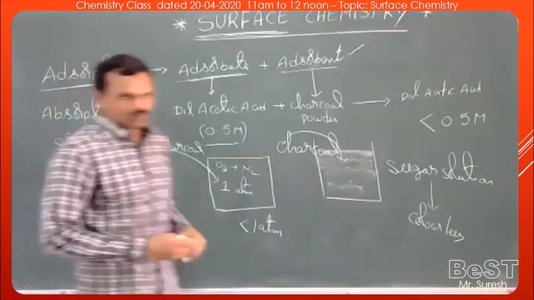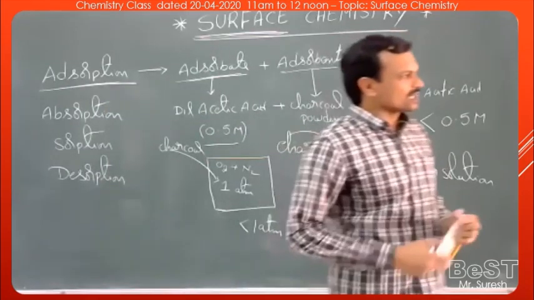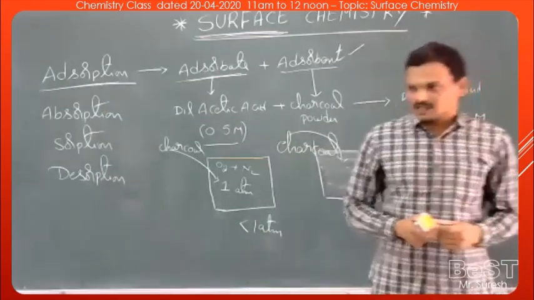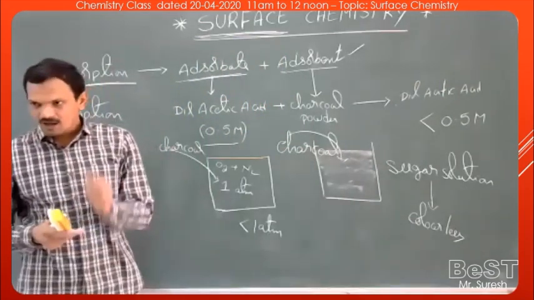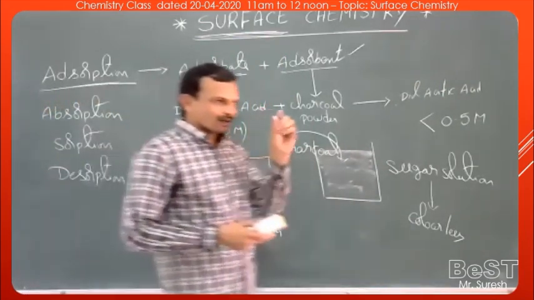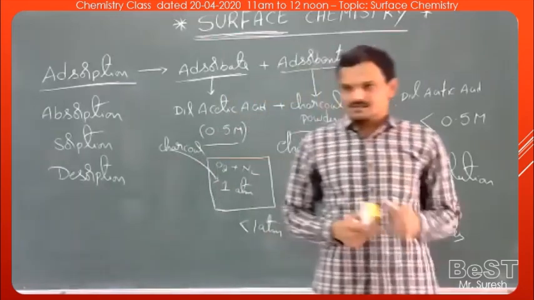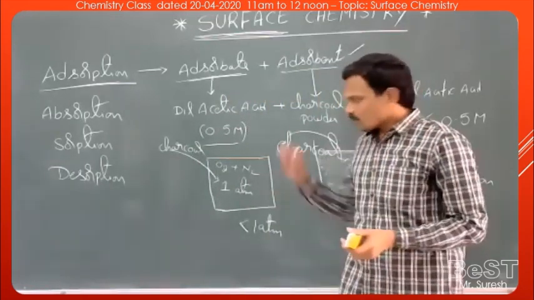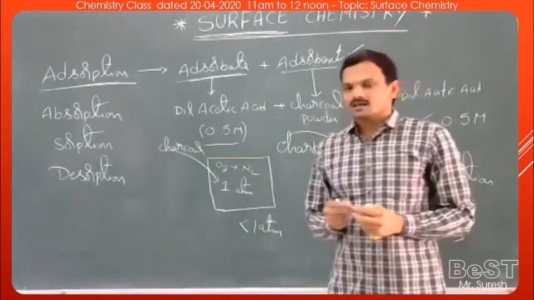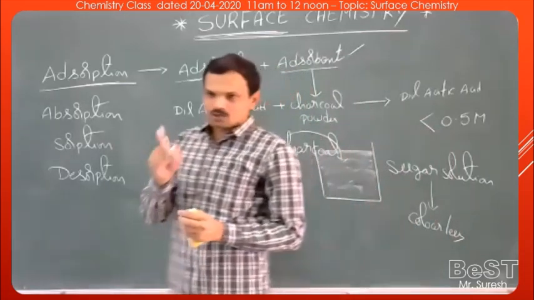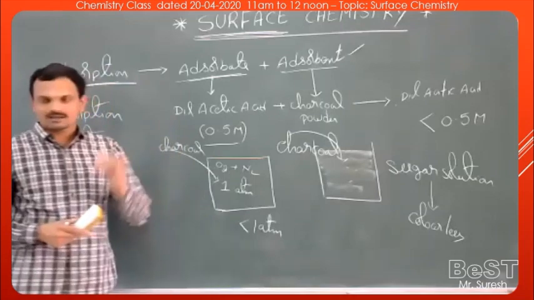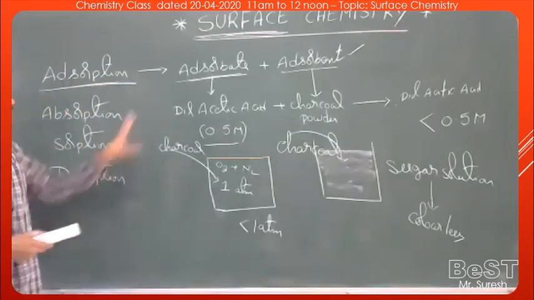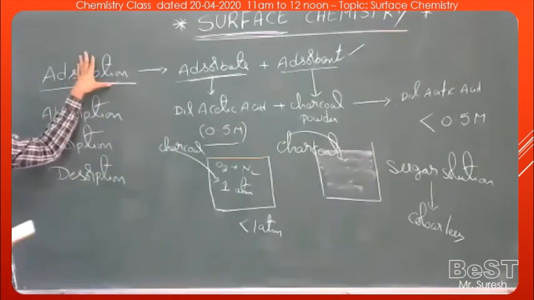Take one more example. In a vessel, take some methylene blue, which is an indicator. To that, add some charcoal powder and shake it vigorously. On shaking, the intensity of the color decreases. Why? Because the colored particles get adsorbed on the surface of charcoal. As a result, the intensity of the color decreases. So these are some examples of adsorption.